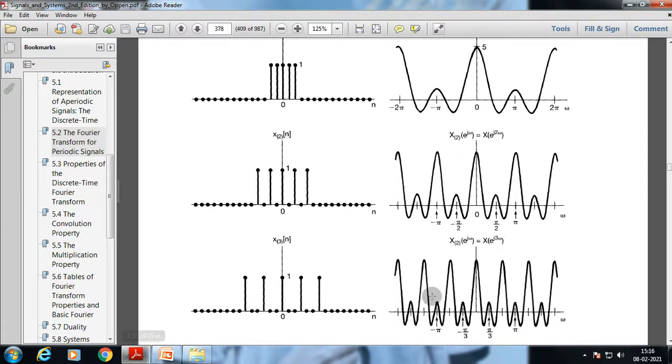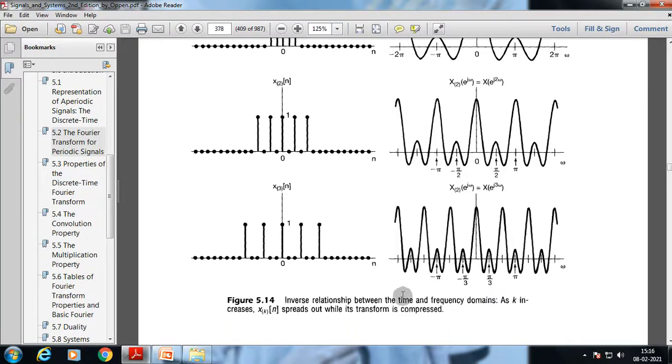Now as we increase the spacing, it will increase also, right? As we increase the value of n, the spacing, the frequency is decreasing in the time domain region, but in the frequency domain it looks this way. This is the inverse relation between the time and frequency domain.